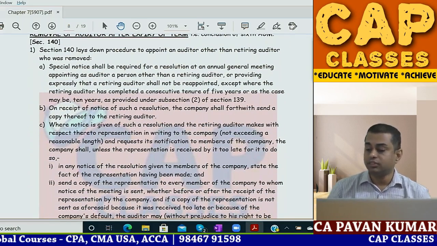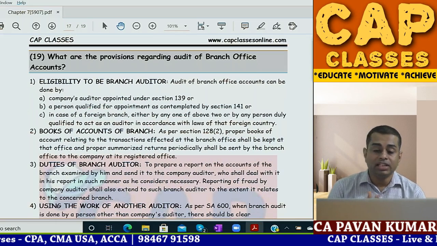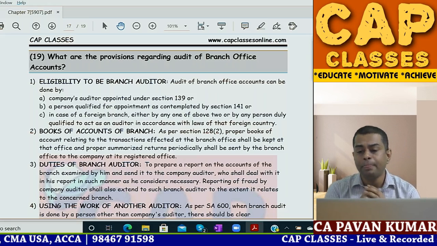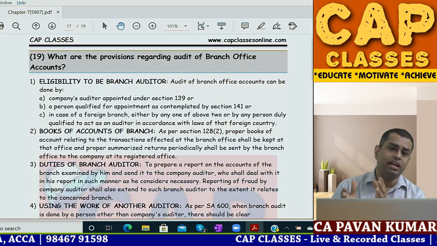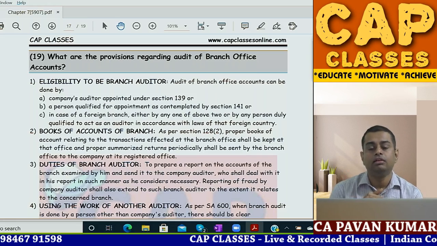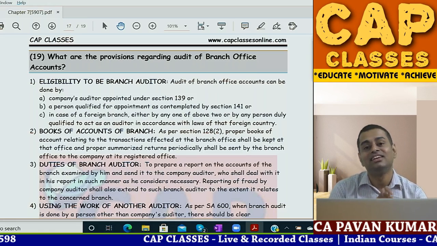So read this once. Let us continue the class with branch audit, provisions relating to branch audit. For a second, think like this. There is a company having 100 offices in India. Possible? An entity like State Bank of India has 20,000 branches.